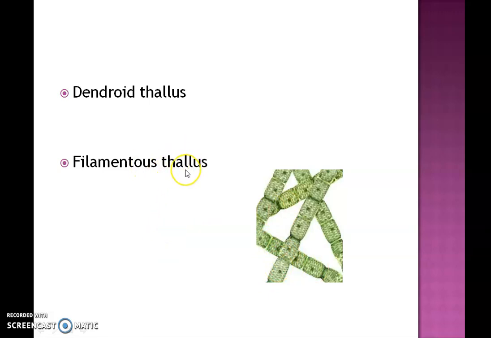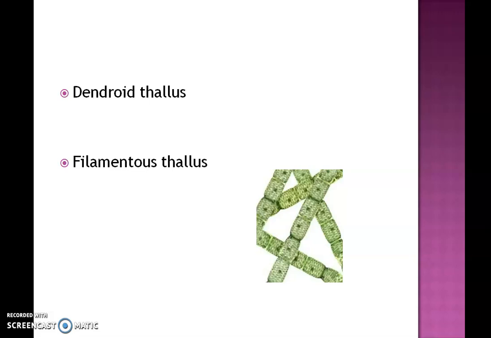So filamentous thallus has again different categories. That is, it could be monosiphonous or polysiphonous. It could be uniseriate or multiseriate. It could be attached or free floating. It could be branched or unbranched. Such categories are there under the filamentous thallus.